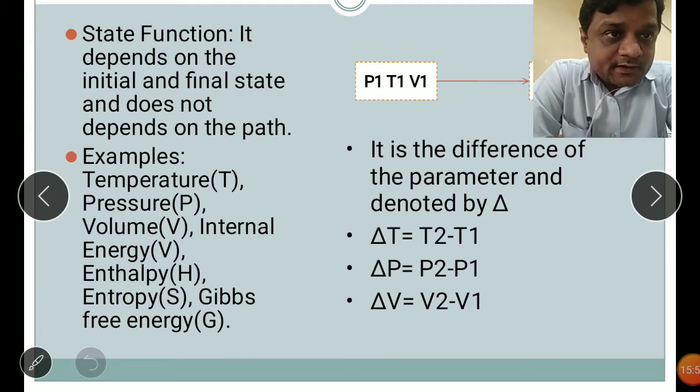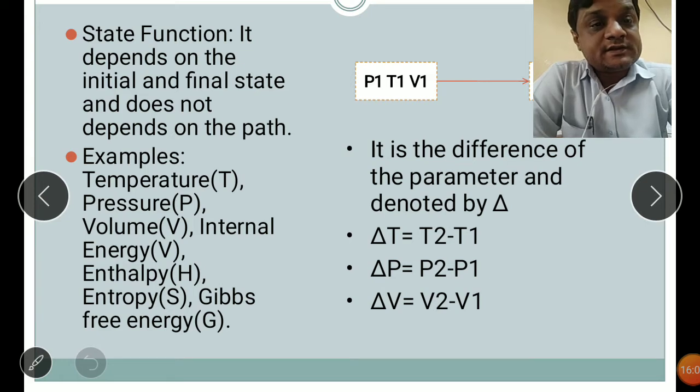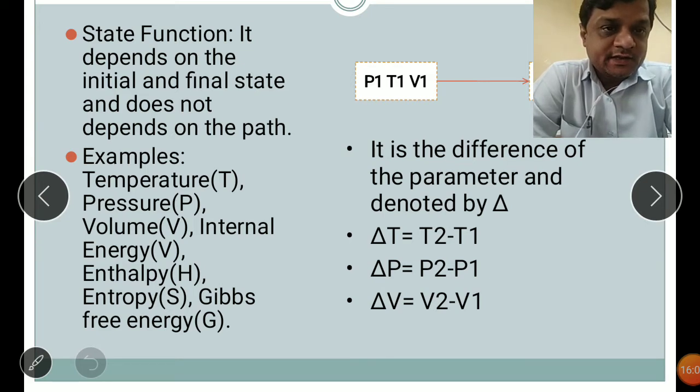Again the same thing for pressure. Pressure can be defined by delta P, and what does delta P mean? It is equal to the pressure at the final state minus the pressure at the initial state. It is only giving the difference between the two states, initial and final. That's why they are called state functions.